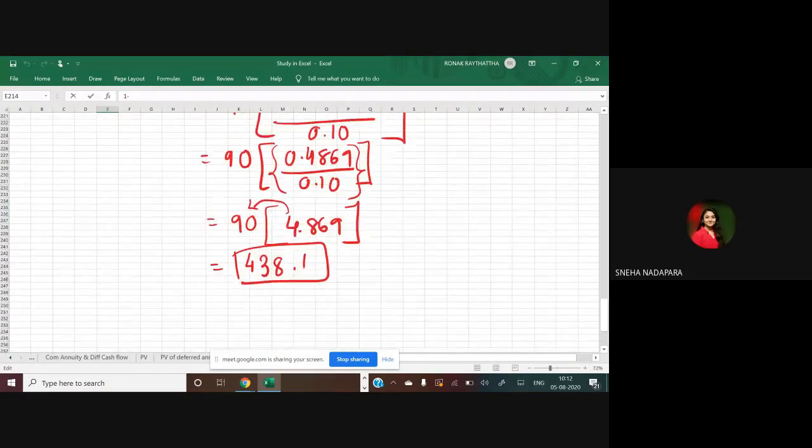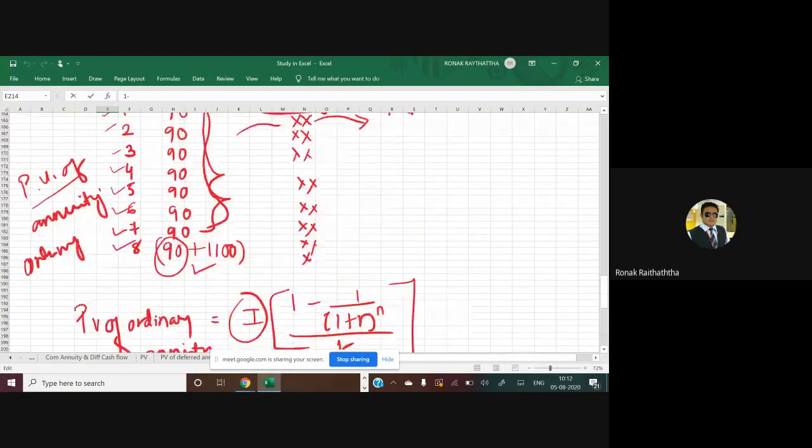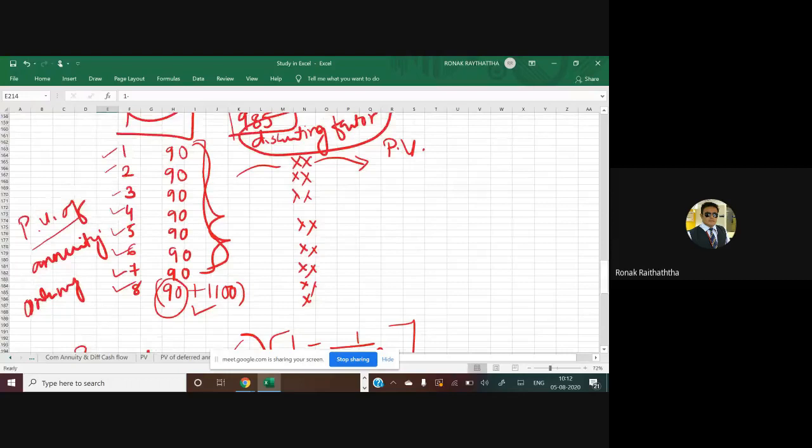Okay, 438.21, good. So sir, what is the interpretation of this? This is the present value of all the interest that you are going to get from this bond for how many years? For 7 years.